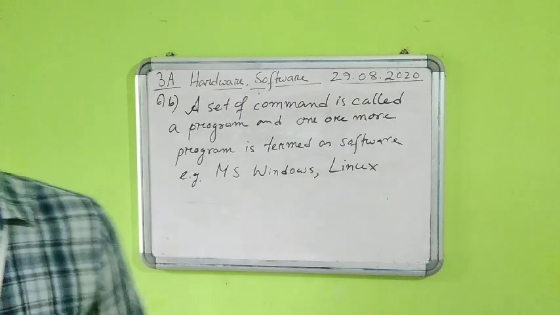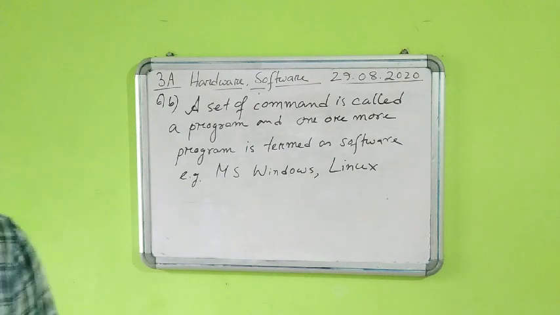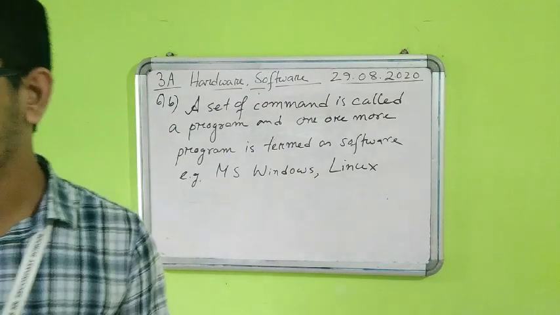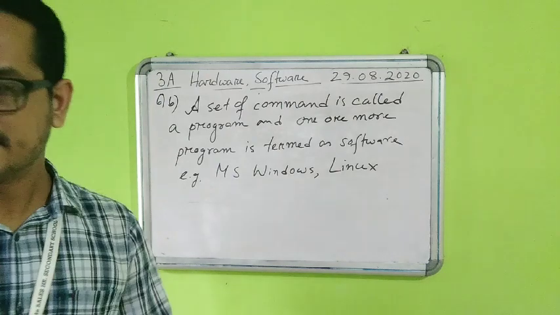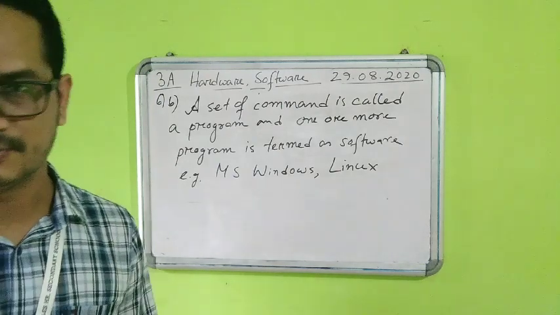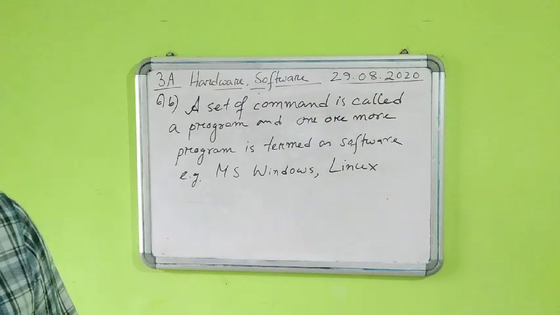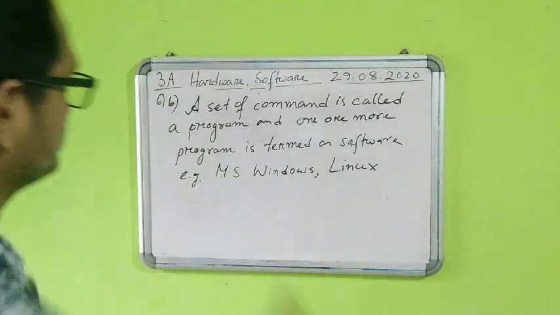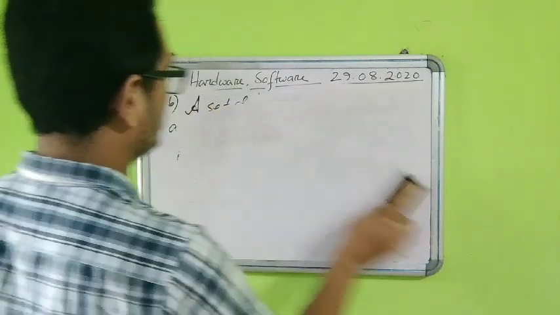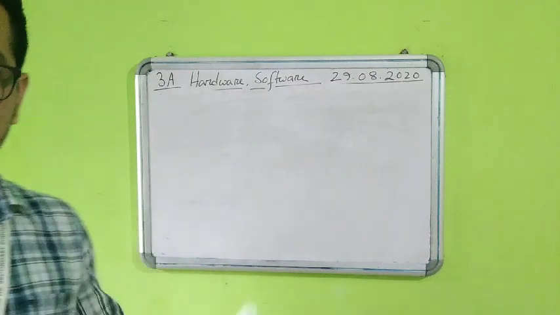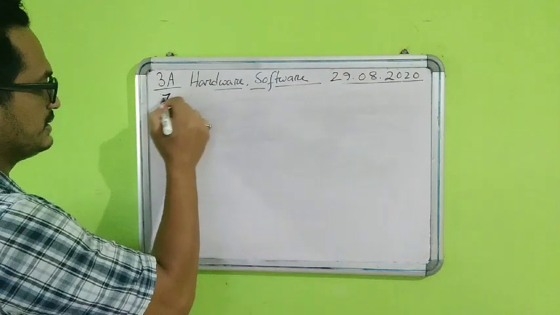Now question number 7a. Question number 7a, if you see, it is, you can say, the differences. Let us see the question. Yeah, 7a, write 4 differences between hardware and software. Four lines are given, but it may be a little bit longer, students. Okay, so you need to take care of that. So let us write down the difference. I will write in short only, how much I can.